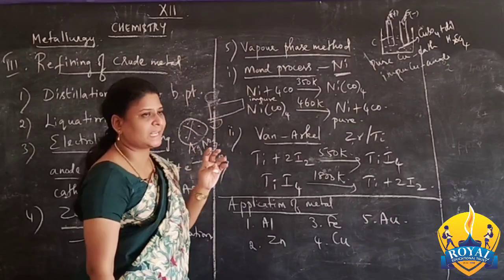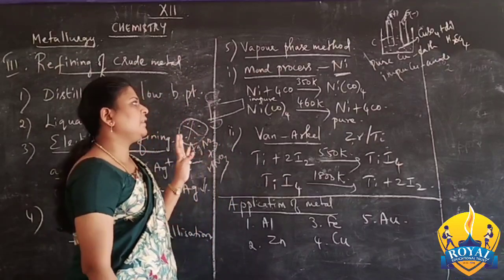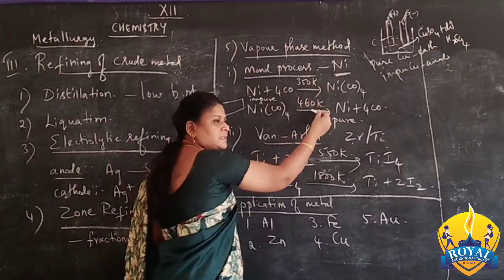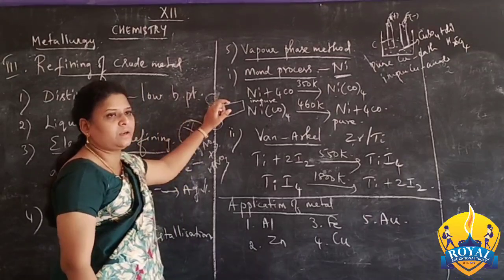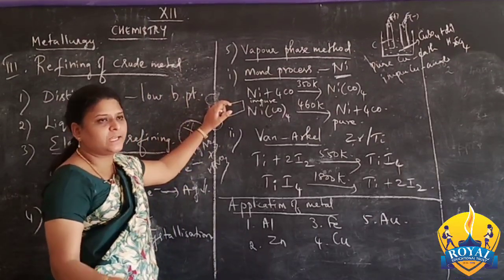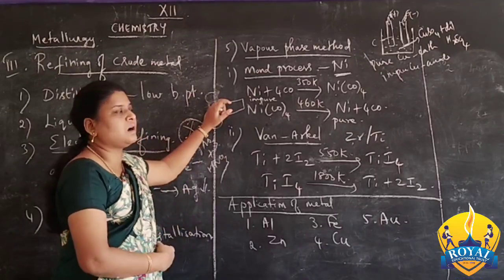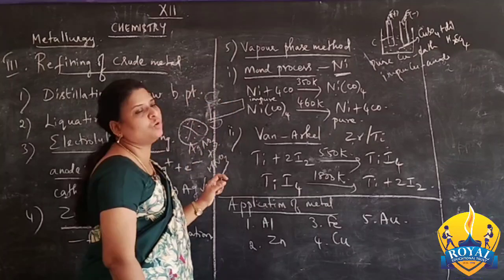How nickel is extracted? So nickel is extracted by the Mond process. The impure nickel is reacted with the carbon monoxide. Both the temperatures are very important, 350 and 460 Kelvin. So nickel tetracarbonyl is formed. Then on further heating, the thermal decomposition takes place. The nickel tetracarbonyl forms pure nickel and carbon monoxide.